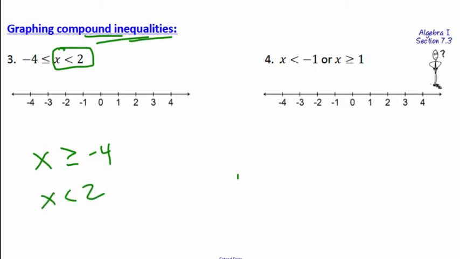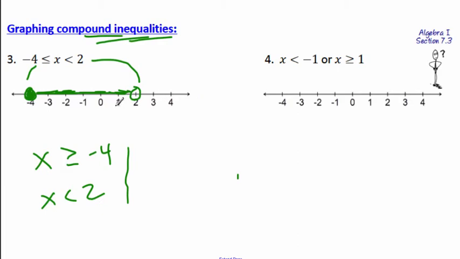So you have to graph those at the same time. All right, easy enough. So we get out our little number line. I'm going to look down here because this makes it easy. X is greater than or equal to negative 4. So I've got to fill that one in because it's "or equal to." But it's just less than 2, so that's an open circle. And it's everything in the middle at the same time. Now, if you notice, this endpoint corresponds there, this endpoint corresponds there, and x is in the middle. You shade in the middle.